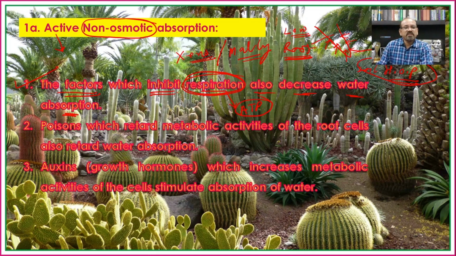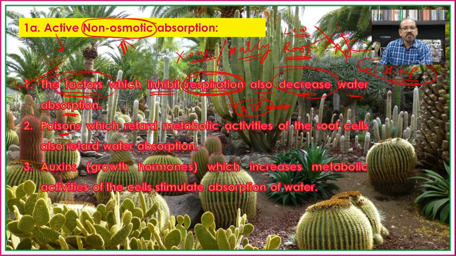So if there are certain factors which inhibit respiration, the process of the formation of the ATP molecule, that is also responsible for decreasing water absorption. It means that there is utilization of energy in absorption of the water, that is active absorption, and against the concentration gradient, that is the non-osmotic absorption.